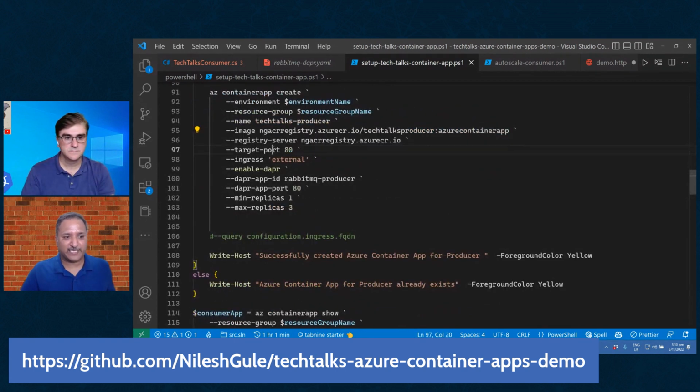I also want to expose this on port 80, and I want to have an ingress. Ingress is a way in which external applications can access the application from outside of our Azure environment.